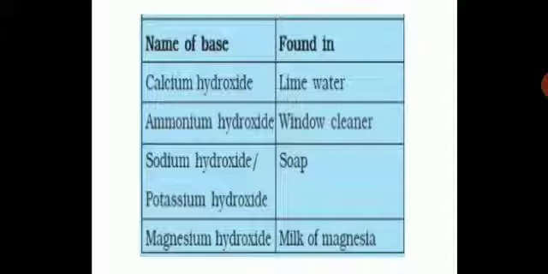That is, it is used as an antacid. Gelusil and all, they have some amount of base. Similarly, you have milk of magnesia to treat indigestion problems of the stomach. That is, if you have too much acidity, then you take milk of magnesia. It is a mild base which is used to help in indigestion of the stomach, and it is used as an antacid.